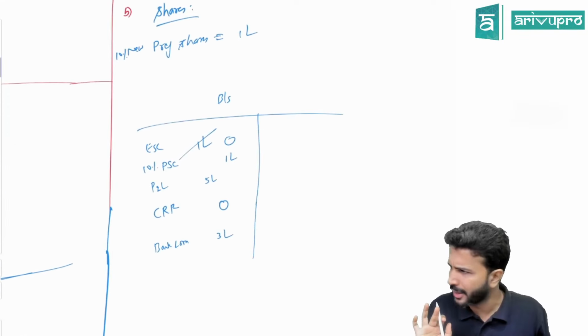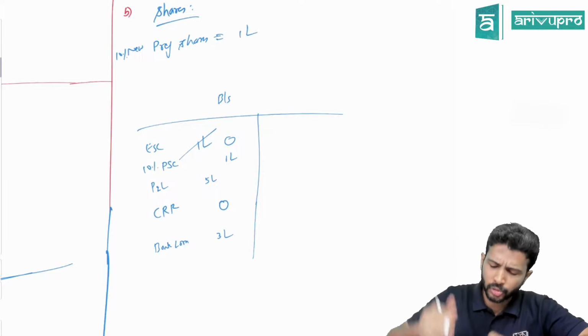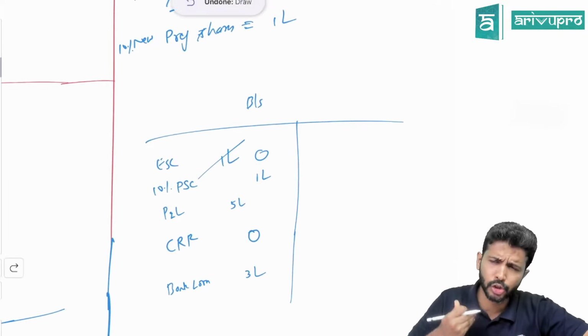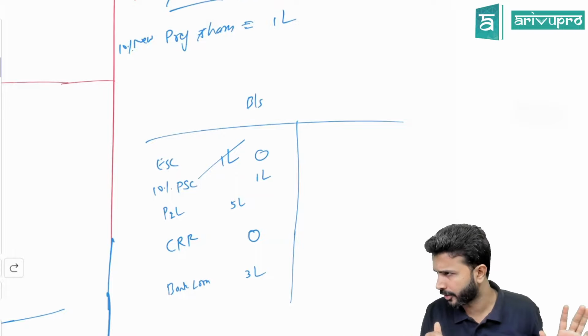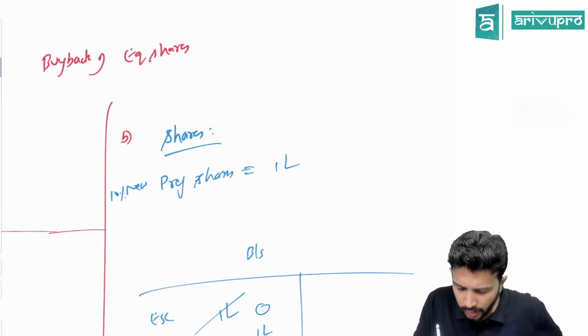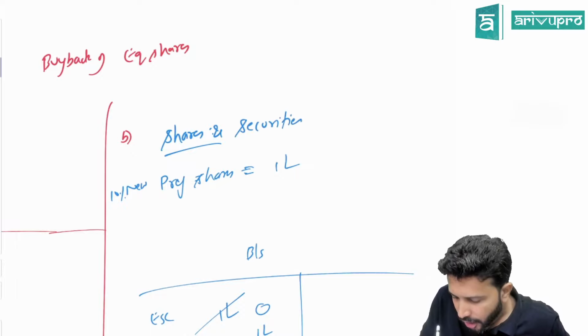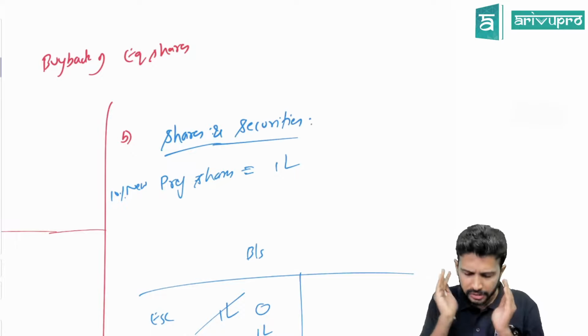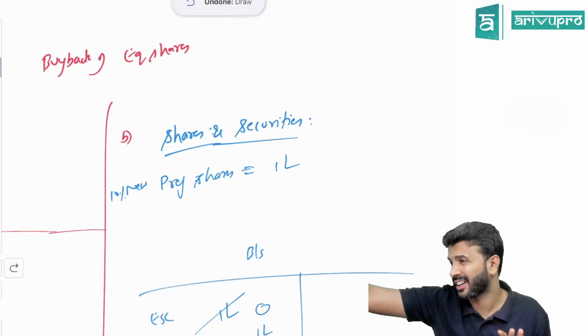You can issue the debentures, not a problem. But what did I say? Again, go one step. His question is, sir, instead of preference shares, I've issued debentures. Okay. There is a thin line of difference because it becomes an interpretation call. Actually, no, the method name is shares and securities. Our CA books include only shares.